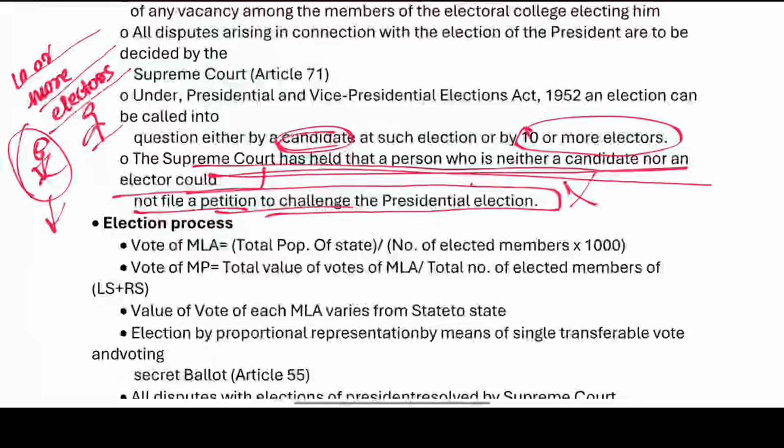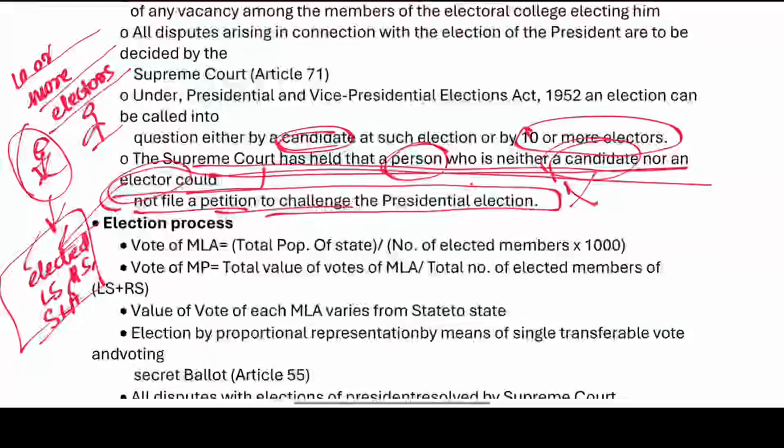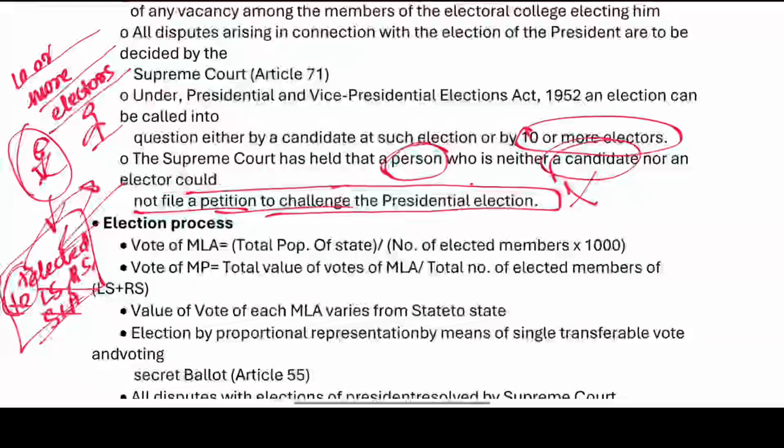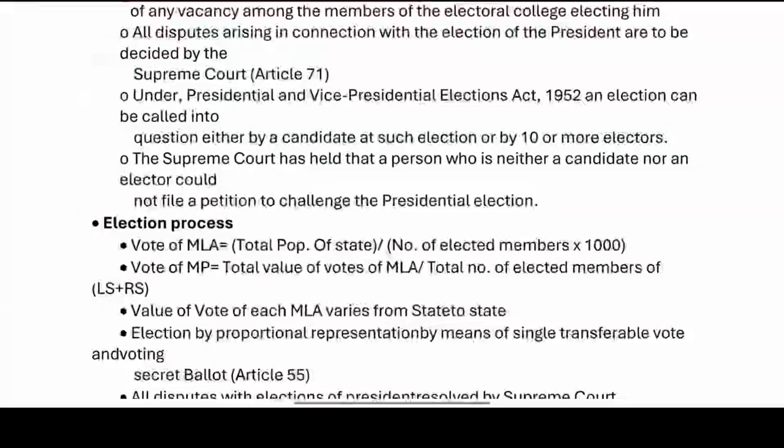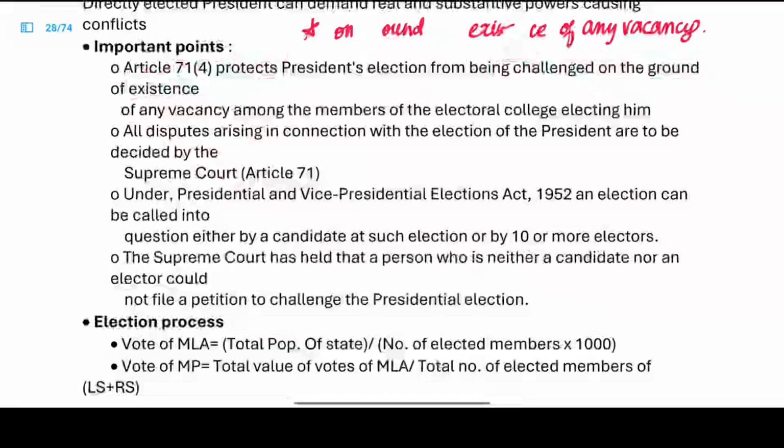Who cannot file a petition? One who is neither a candidate nor an elector. Electors are the elected members of the Lok Sabha, the Rajya Sabha, and the state legislative assemblies. So 10 or more electors can go and give a petition to the Supreme Court for challenging the election of the president. This is under the President's and the Vice President's Election Act, a separate act. It is not given in the Constitution.